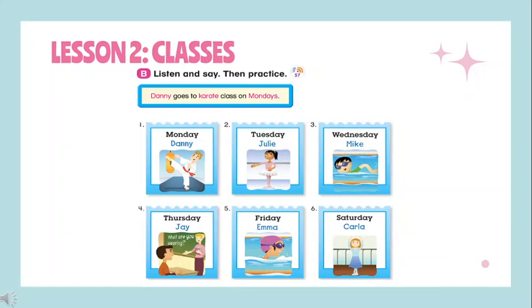Page 74. B. Listen and say. Then practice.